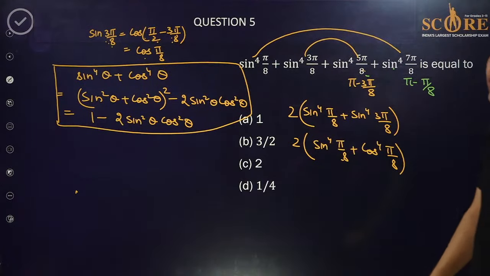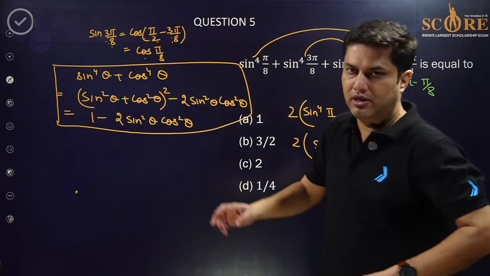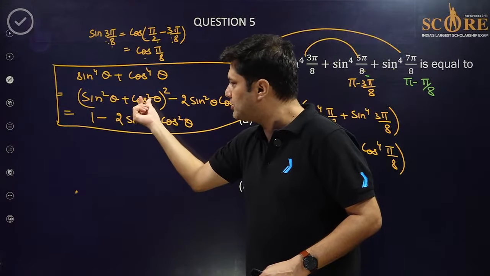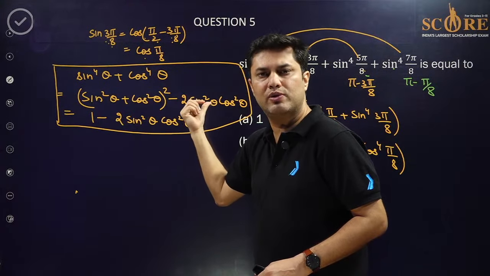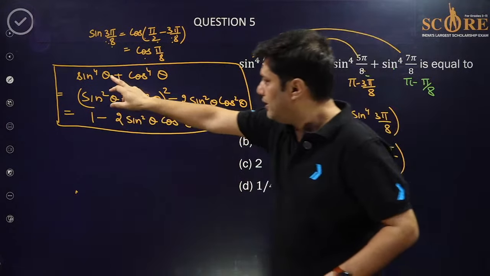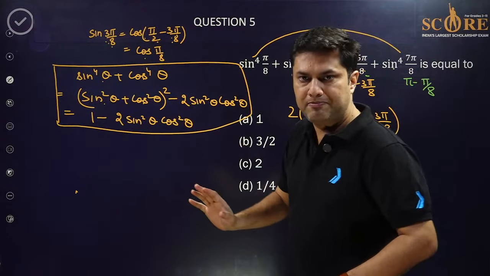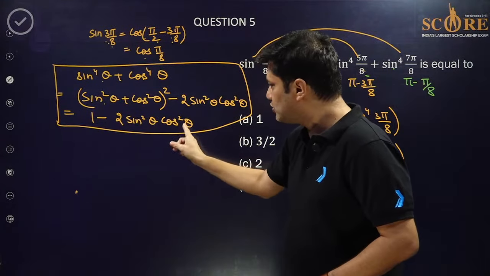So sine ki power 4 theta plus cos ki power 4 theta is nothing but, if you apply the formula a square plus b square ka whole square minus 2a square b square, so a4 plus b4 is a square plus b square ka whole square minus 2a square b square. So this is 1 minus 2 sine square theta cos square theta.